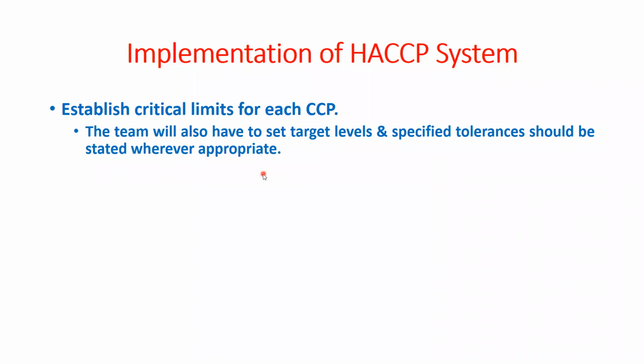Next is the establish critical limit for each CCP. We must have to establish the critical limit for each CCP. Critical limit, that means उससे ज्यादा है तो फिर वो हमारे लिमिट के बाहर है, अगर उसके नीचे है या अंदर है तो वो हमारे एक्सेप्टेबल लिमिट के अंदर है, so we can accept that. So the team will also have to set target level and specified tolerances should be stated wherever appropriate. So we must have to establish the critical limit for each CCP.